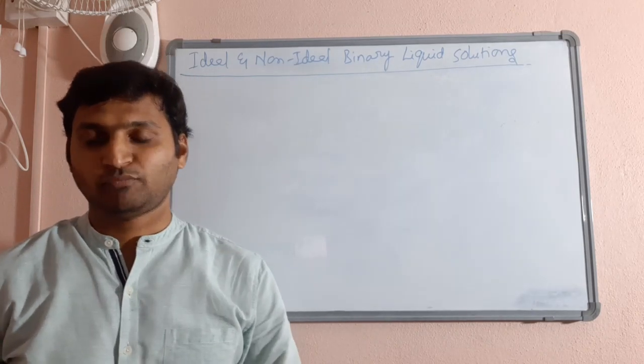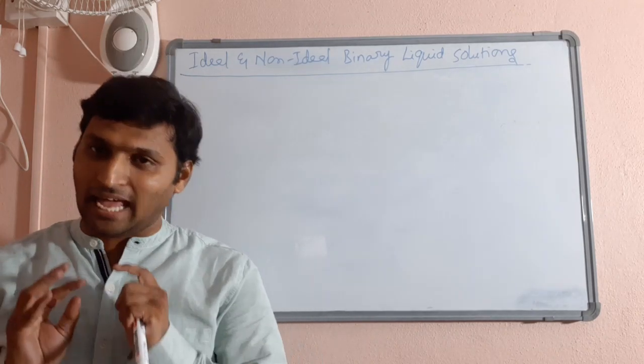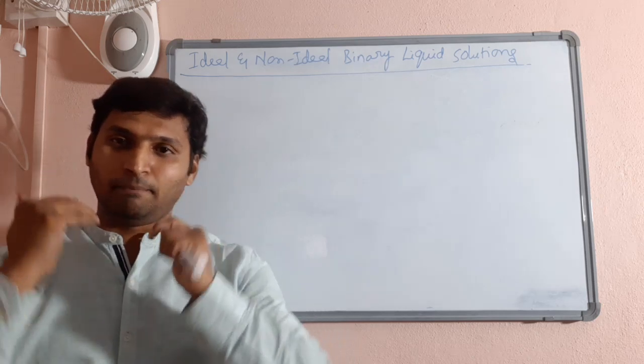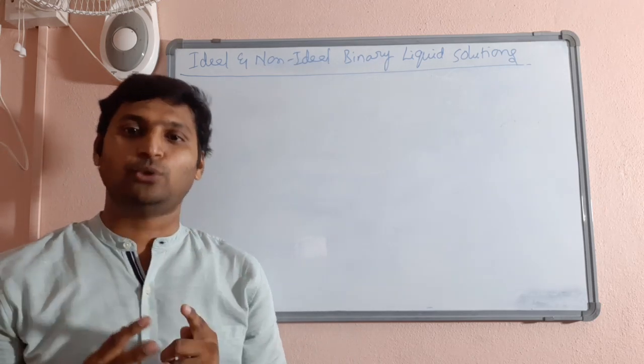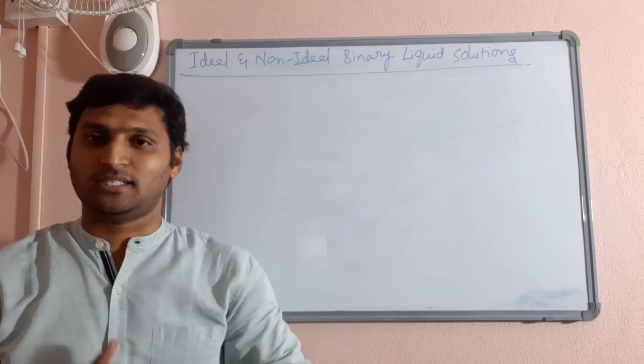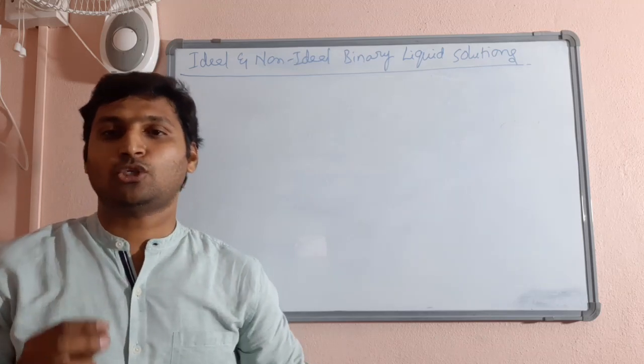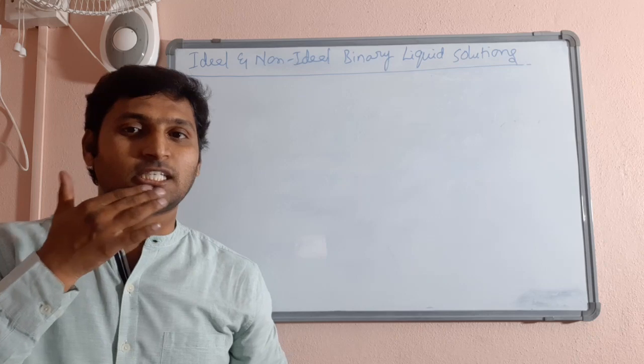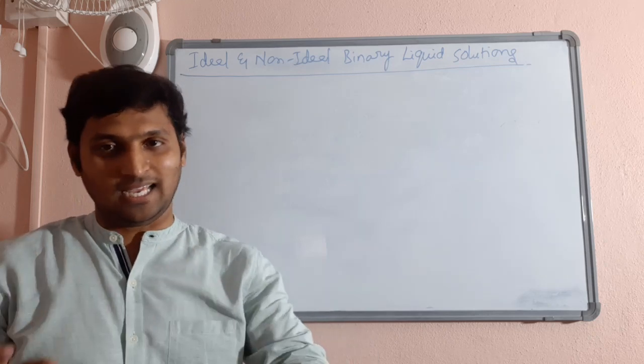So far, we have had complete clarity on the behavior of solutions in terms of vapor pressure when we mix two liquids. And we have understood the very important quantitative relationship called Raoult's law clearly.